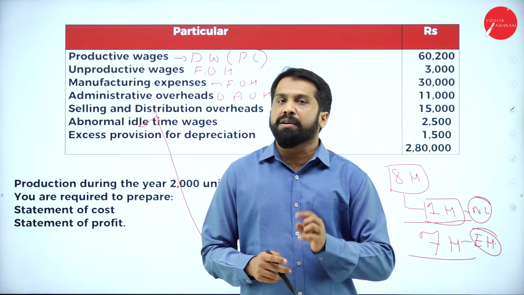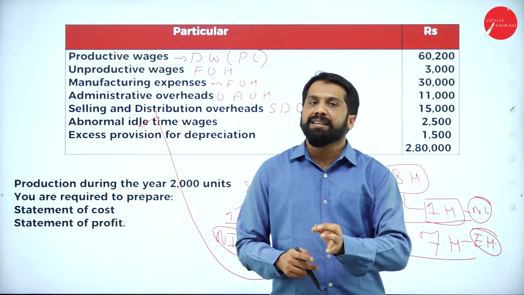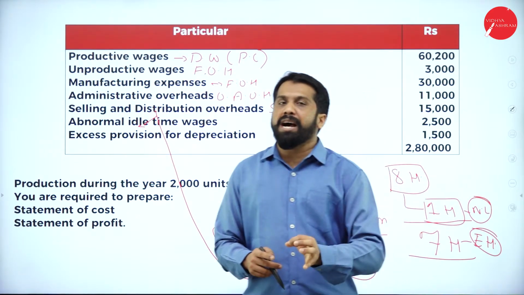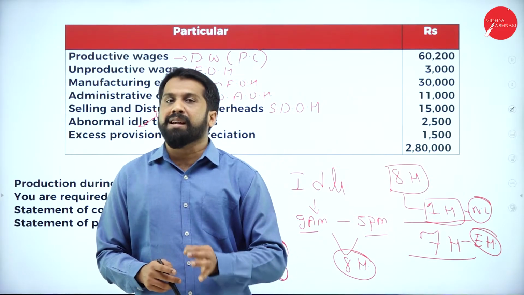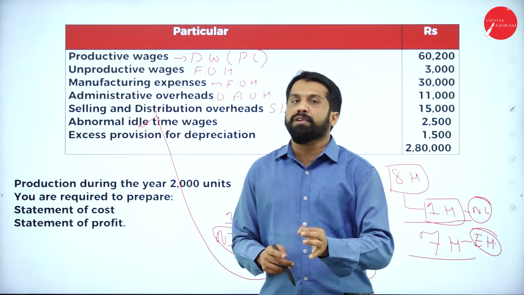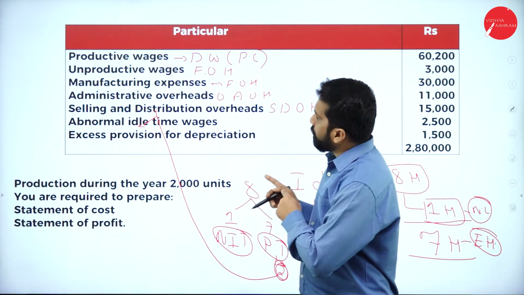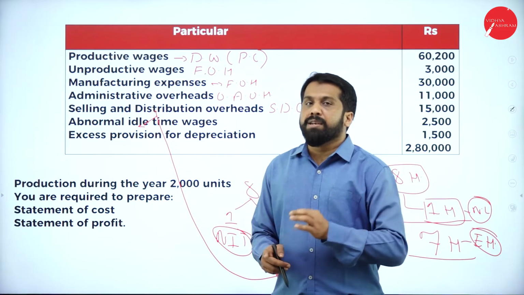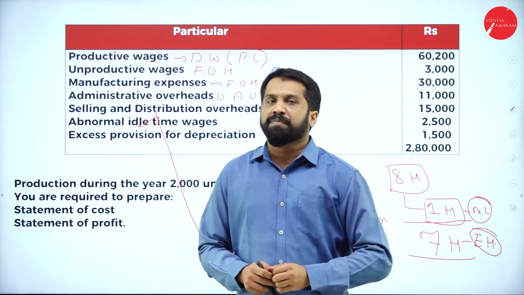Under the labor chapter, you have a 5-mark question: what do you mean by idle time? Again, I'll repeat. You have a chapter called labor. Under labor, you have a topic called idle time. Idle time is a 5-mark question for your examination. So be careful. I always go with the concept so that you should not mug up and write. You should understand, then you have to solve.